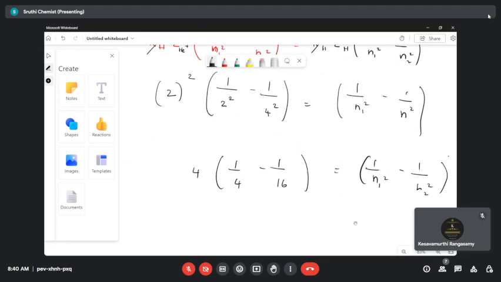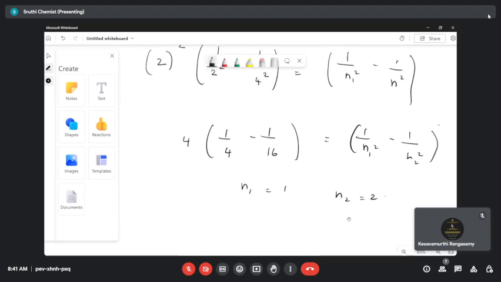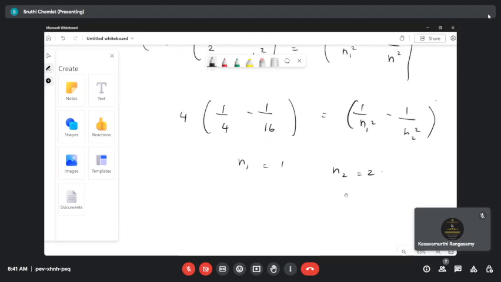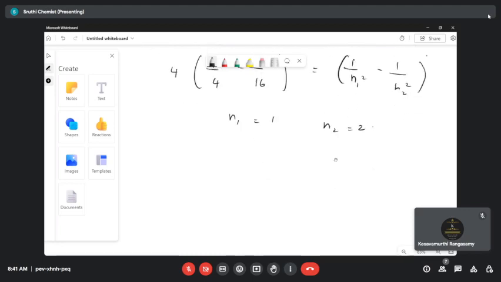The value of N1, since it's the Balmer series for helium, hydrogen N1 is equal to 1 and N2 is equal to 2. That is our final answer. Just do cross multiplication, you will get the answer. Is there any doubt, students? Okay, so it's just a simple calculation.